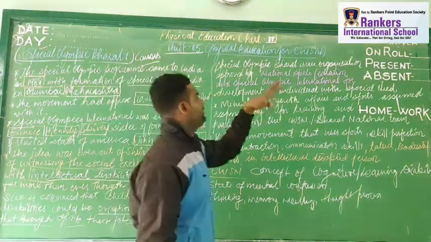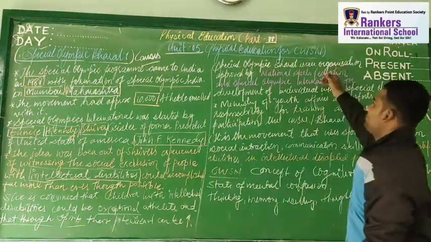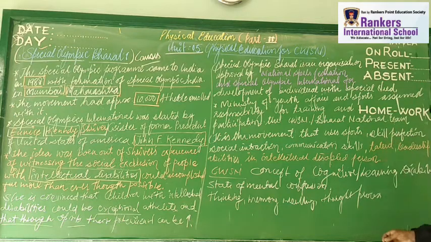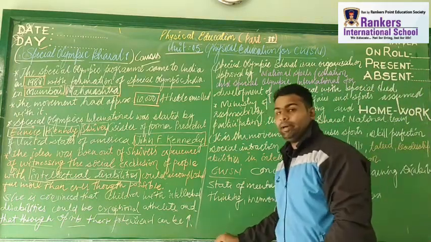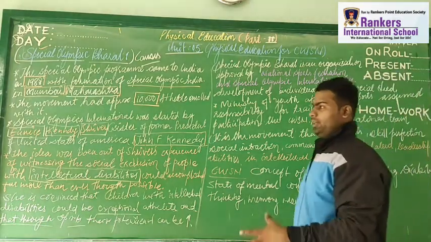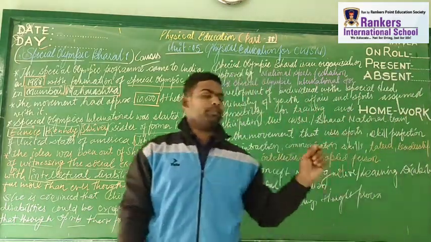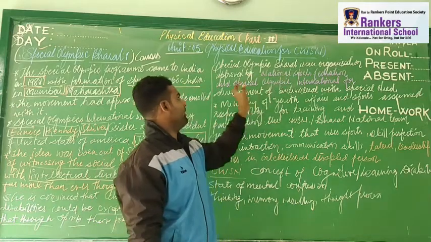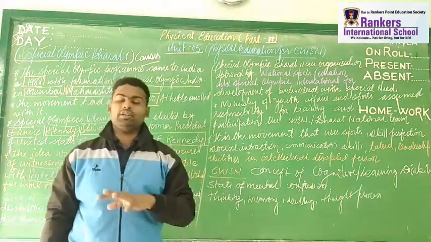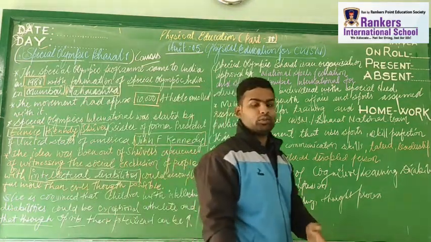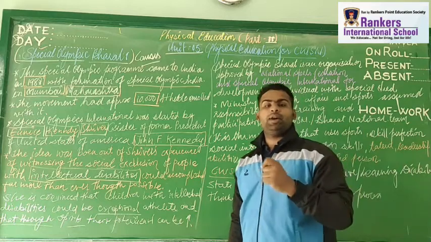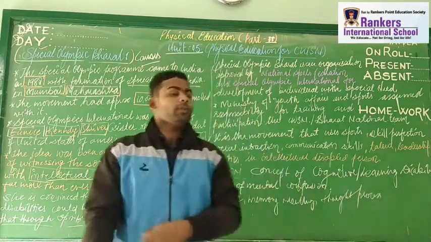Special Olympics Bharat is an organization which is approved by the National Sports Federation and Special Olympics International. Right? So here what we need to keep in mind is that Special Olympics Bharat is not a single kind of organization. It is approved by the National Sports Federation and Special Olympics International. This is for, as I earlier told you, people with intellectual disability, meaning people who have a problem with the thought process and with learning outcomes.